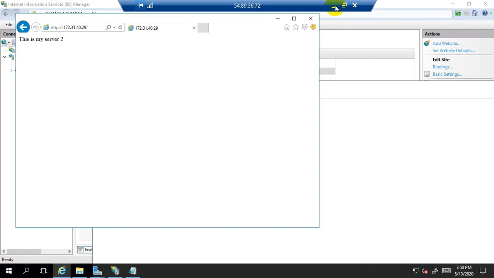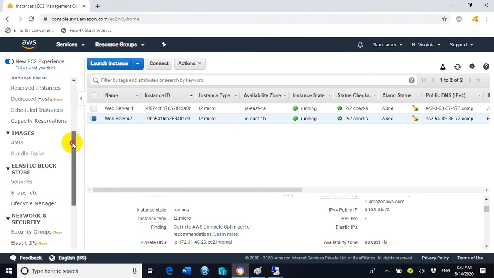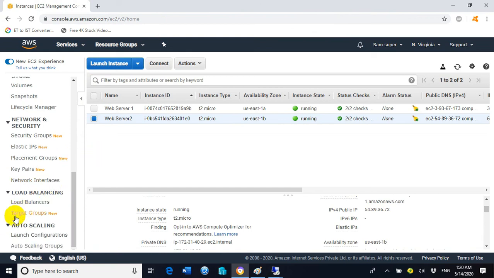So now proceed with the steps of creation of the load balancer. So let's go to the portal. So here we will scroll down, and under the load balancing we will see two options. Number one is the load balancers, number two is the target group. I hope that you still remember what is target groups, right?